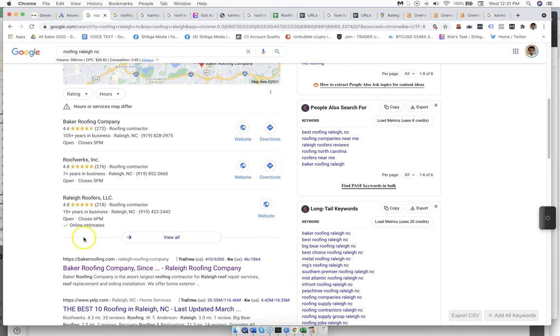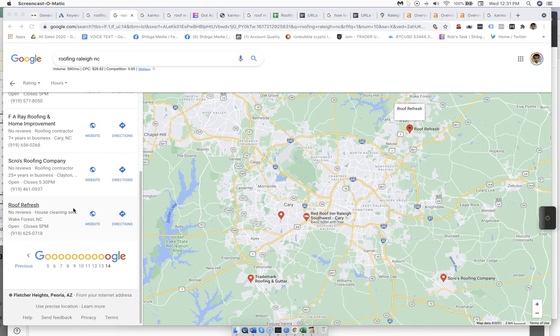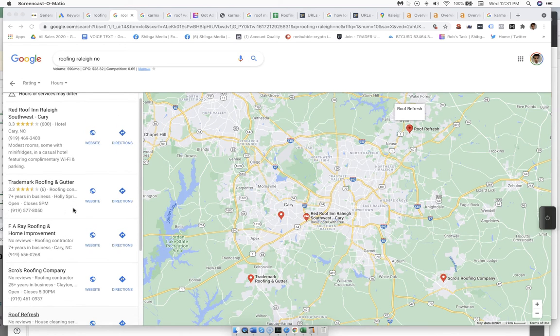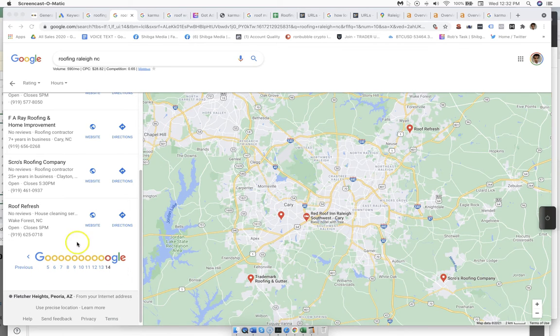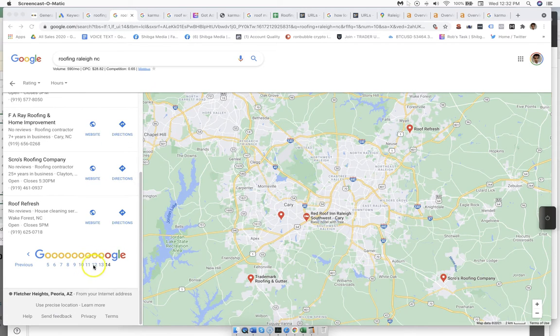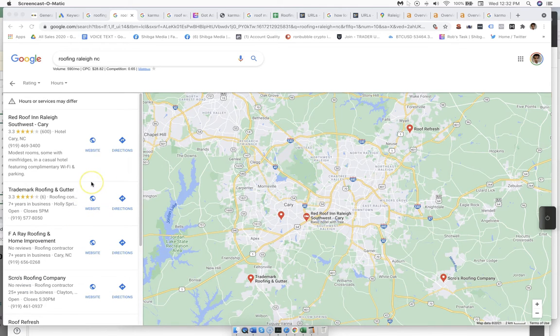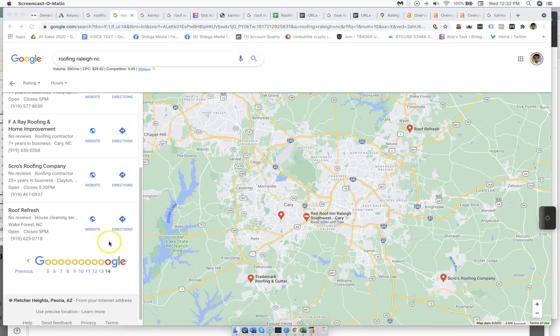Now, to focus on the maps a little bit, a good chunk of all the traffic still goes to the maps to choose a contractor. We want to take a deeper dive and look at where we are as we start this campaign. I was doing some searches for some of the keywords, and currently we're not showing up in the maps. If any of you make a search and see us ranking somewhere, please let me know. We looked through it and couldn't see us ranking anywhere in the first 14 pages.